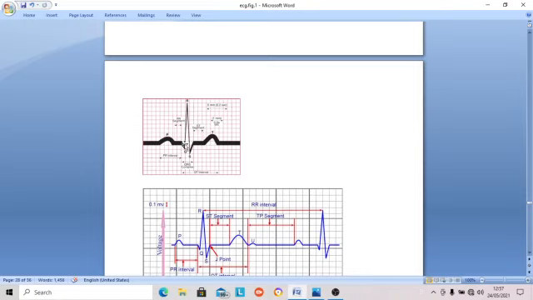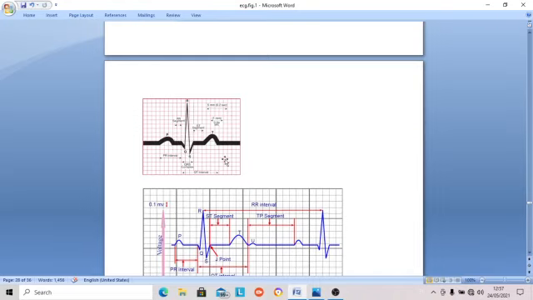This is the PR interval, usually 0.12 to 0.16 second physiologically. Then the QT interval is the time taken for ventricular depolarization and repolarization, about 0.40 second. Then the duration of the QRS complex is up to 0.08 second.